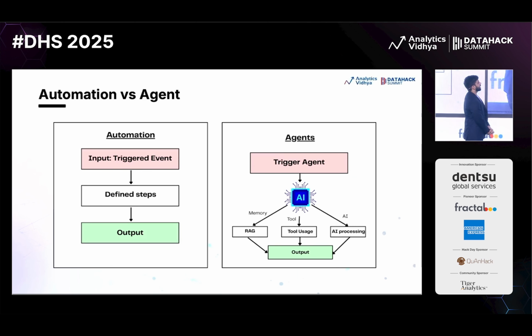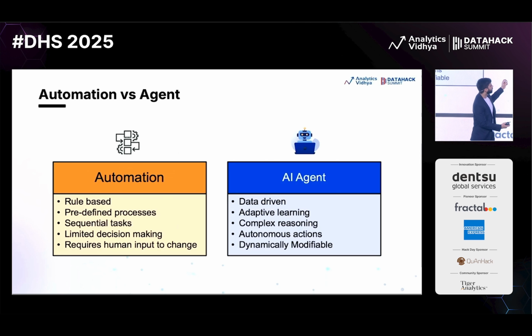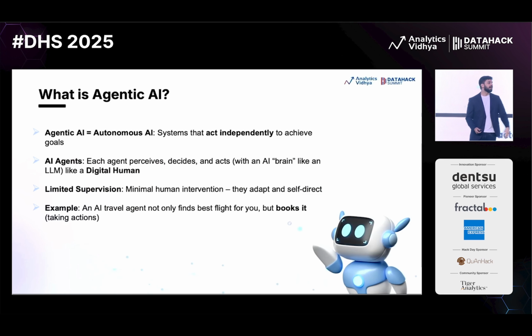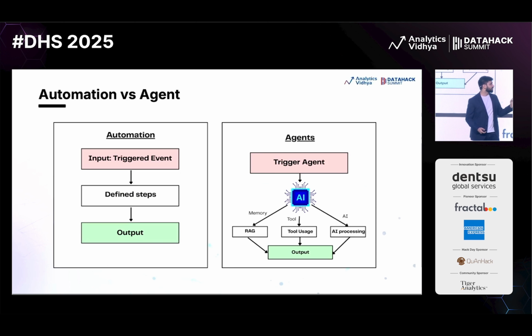Now, this is just an expanded workflow, the one which I shared earlier. So if you remember, I shared, okay, back button is working. Yeah. So this is a flow of an automation. The same automation, what happens when we introduce AI into that, right? So initially, we just have, again, a trigger event. It can be any trigger event. The major thing happened in between, where the action was getting taken. Now, with AI in that, you can see how I've created 3 arrows in the right diagram, where we have the memory, tool, and AI.